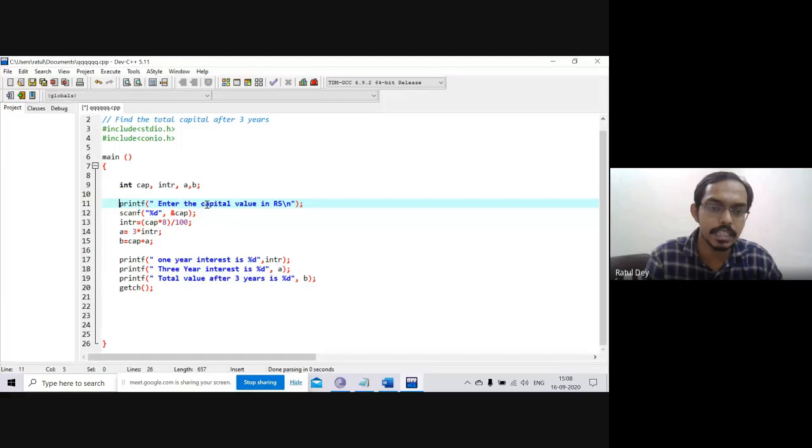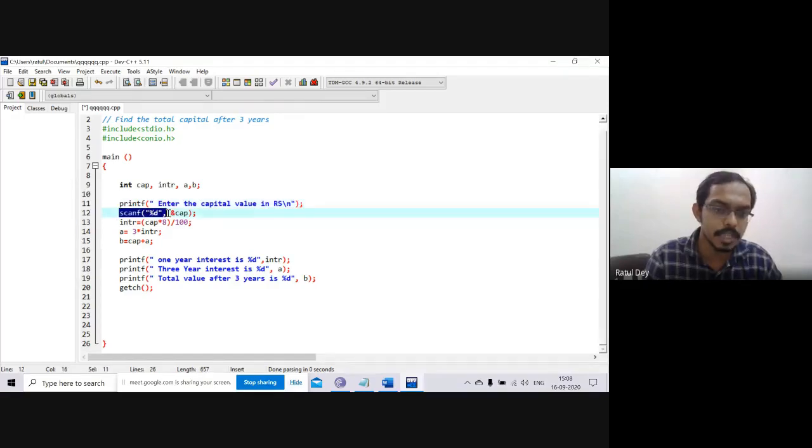So here we are writing, "Enter the capital value in rupees." You can write your name also, you can write anything. It is printed on your black screen. And scanf is nothing but taking the information of the capital, whatever value the user gives, like 1000,